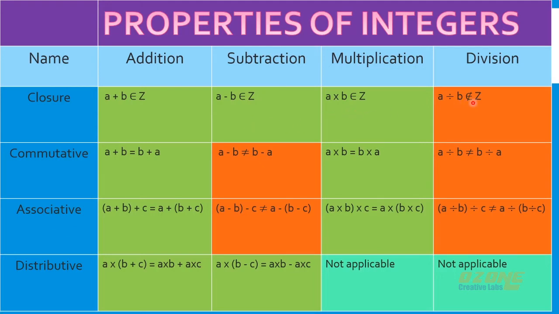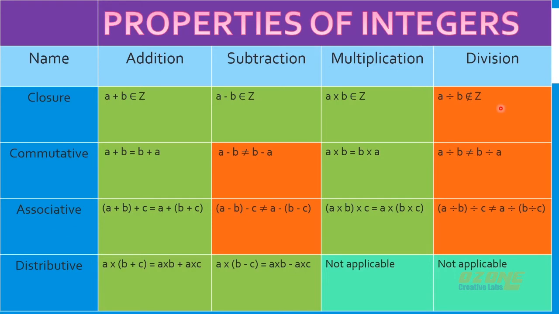But in division it is not possible, because if a and b are 2 integers, a divided by b won't always be an integer. Just imagine if a is equal to 2 and b is equal to 5. So 2 divided by 5 we will write as 2 by 5. 2 by 5 is a fraction which is not an integer. Integers are nothing but all positive and negative numbers. No fraction will come in between that. So since a fraction comes there, for division alone, closure property is not